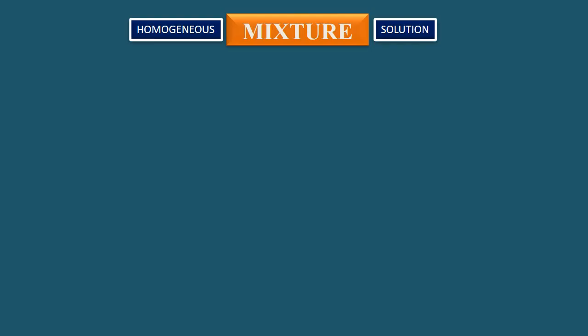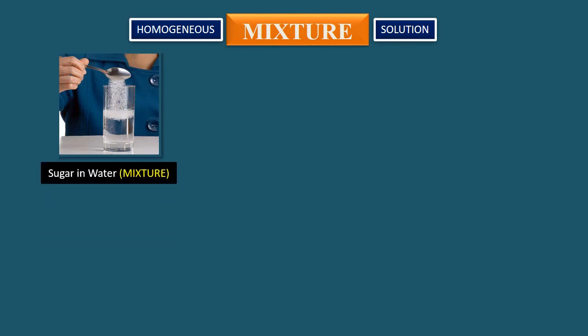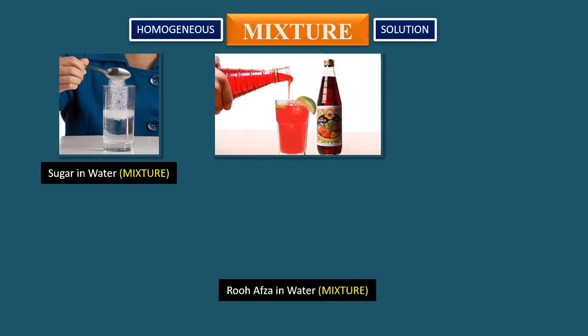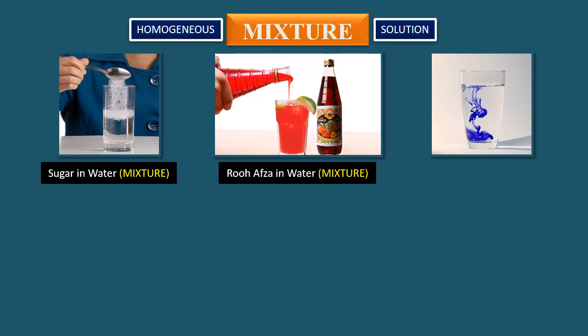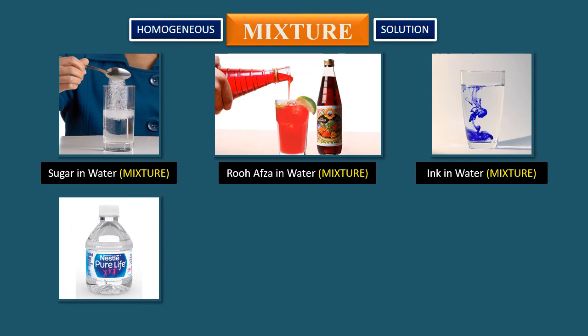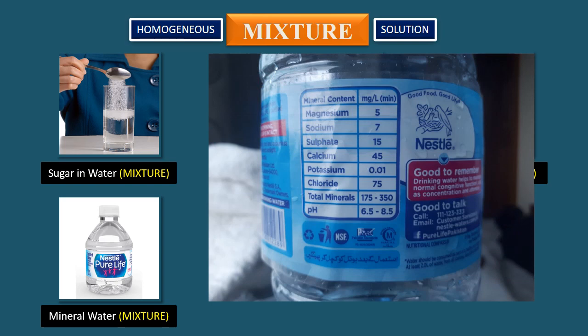Following are some daily life examples of solution. First we have sugar solution. Rooh Afza in water has uniform color, taste and smell throughout, so it's a good example to understand solution. Then we have ink in water. Next is mineral water, so-called pure water. The mineral content is mentioned on its bottle.